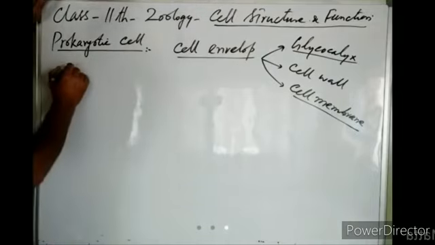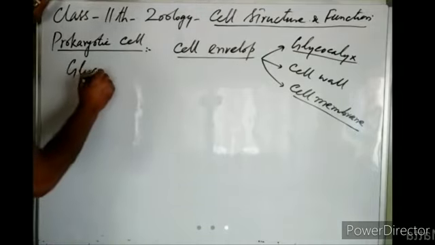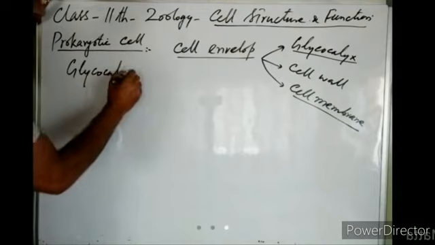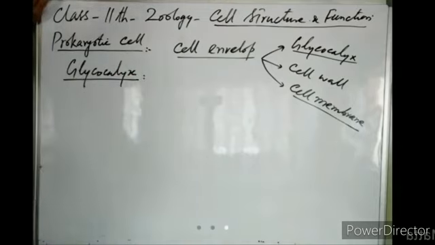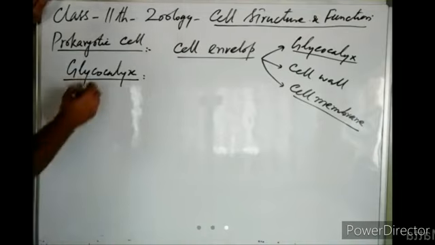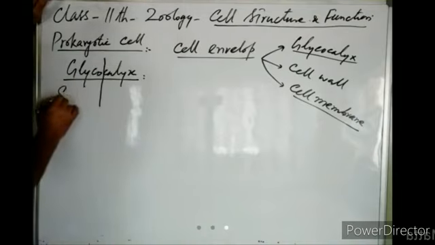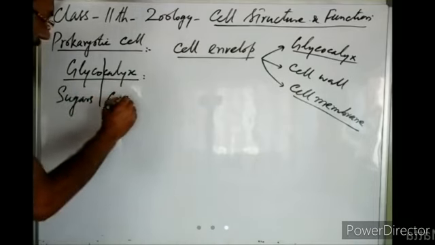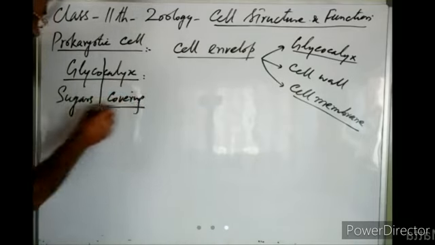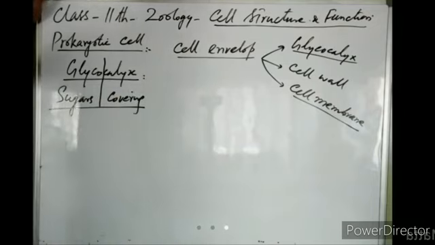First we will have a look at what is glycocalyx. Glyco pertains to sugars, and calyx means the covering. So this outermost covering of the prokaryotic cell is formed of some sugars. That is why it is known as glycocalyx.